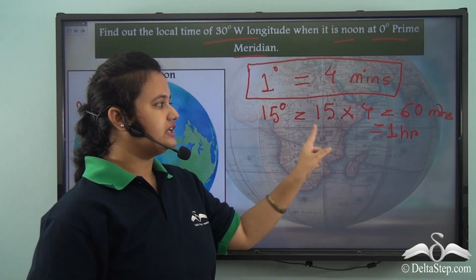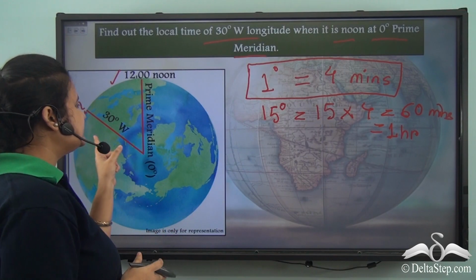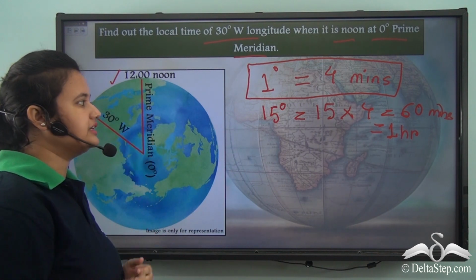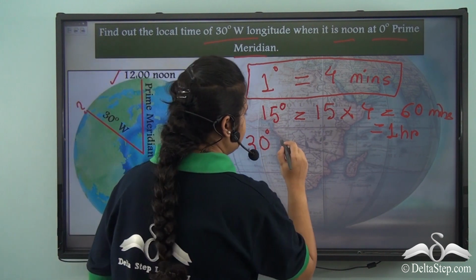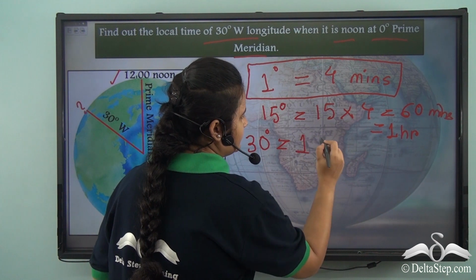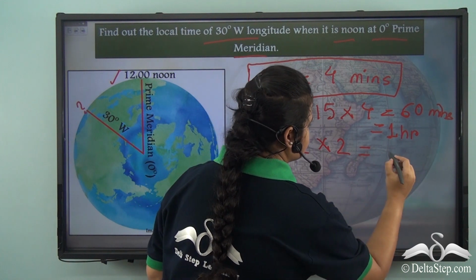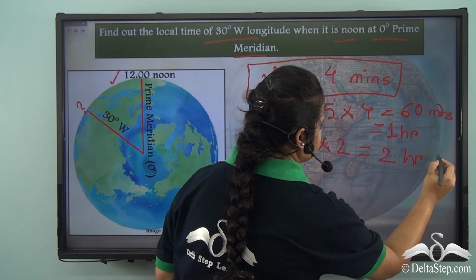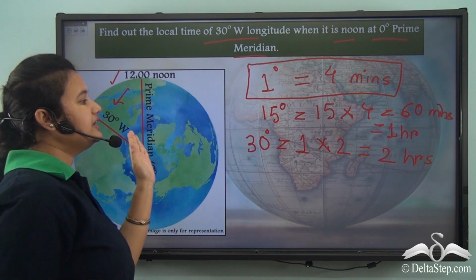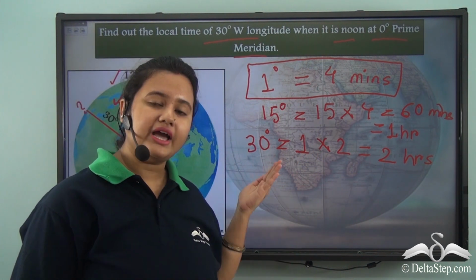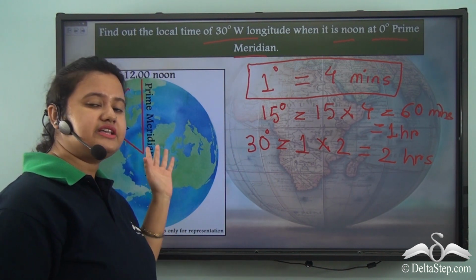Thus, 15 degree of Earth's rotation will take 1 hour. Now, if a place is 30 degree away from the prime meridian, then the time difference of that place will be 1 hour into twice of this time. So, 1 hour into 2, which is equal to 2 hours. So, this longitude lying to the west of prime meridian will have 2 hours behind the prime meridian, because this particular longitude lies to the west of prime meridian.